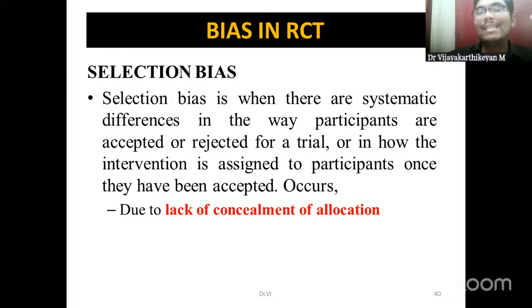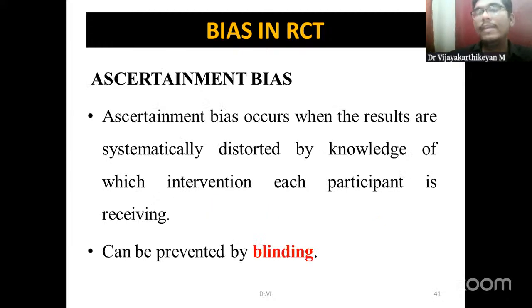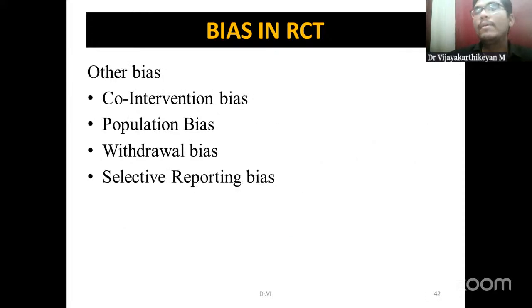If concealment of allocation is not done, it will definitely end up in selection bias. Ascertainment bias, as I told, if the person who is going to assess the outcomes introduces some kind of information error, that will lead to ascertainment bias. This can be nullified by doing blinding.